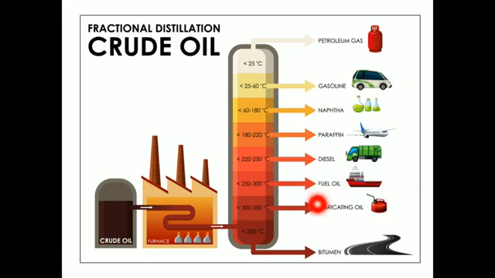This is the order: first this will separate out, then this, then this, then the last one. Petroleum gas will be the product which comes out in the form of gas. It will not condense into the liquid. Ultimately this is the gas which we are going to collect in our cylinder, and it is basically liquefied into the form of liquefied petroleum gas, that is LPG. So this is all about the fractional distillation of crude oil.